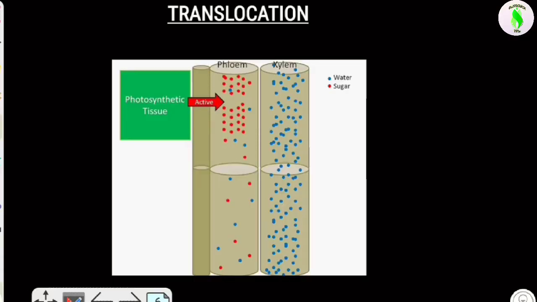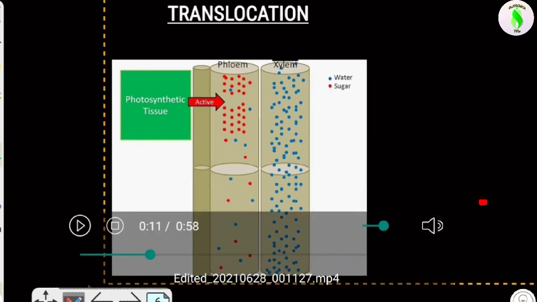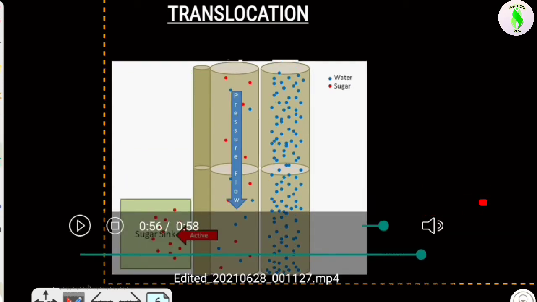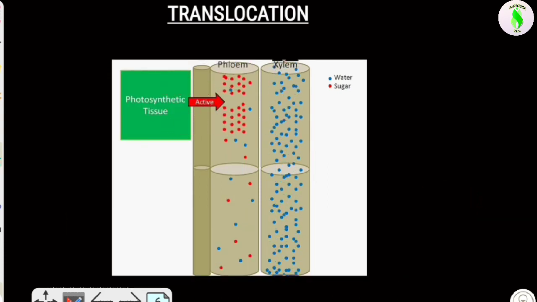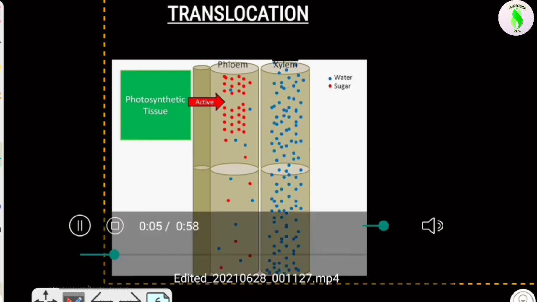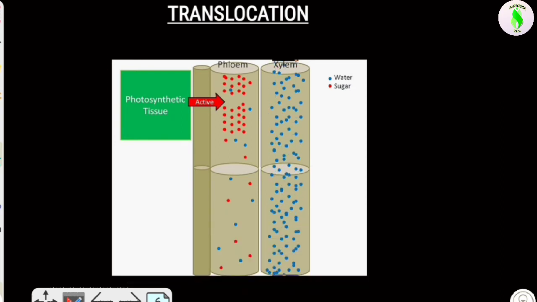So let's try to understand this translocation by this video. As you can see in this video, first, from the leaves where glucose is converted to sucrose, with the help of the companion cell, this sucrose comes inside the phloem tissue by active transport, using ATP energy, that is adenosine triphosphate.